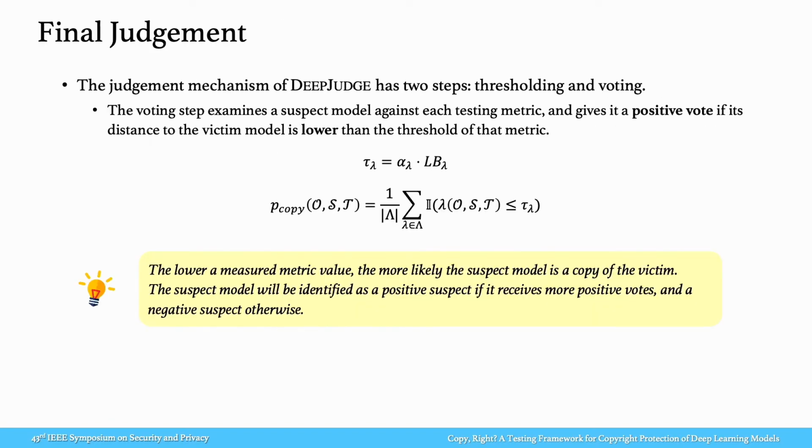The judgment mechanism of DeepJudge has two steps: thresholding and voting. The thresholding step determines a proper threshold for each testing metric based on the statistics. The voting step examines a suspected model against each metric and gives it a positive vote if its distance to the victim model is lower than the threshold of that metric. The lower the measured metric value, the more likely the suspected model is a copy of the victim. Based on the voting results, we can get the answer for the question in our paper title: copyright, yes or no.